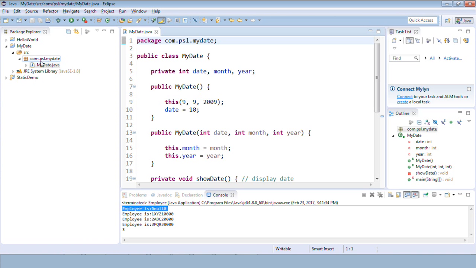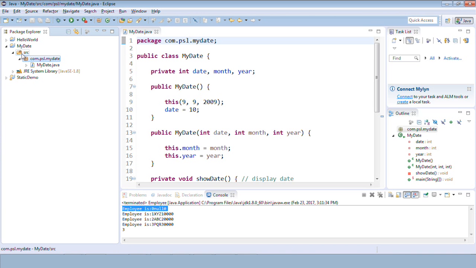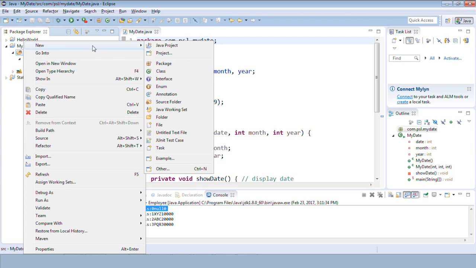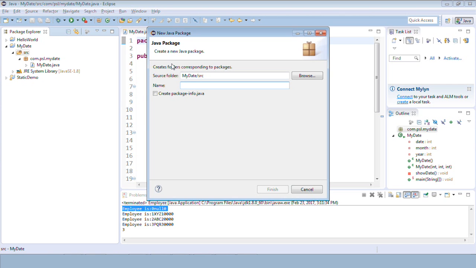That we already know, right? We just right click on source and we can create as many packages as we want. If I click on package, I need to provide a name for the package here. I can say com.psl.bo, maybe.